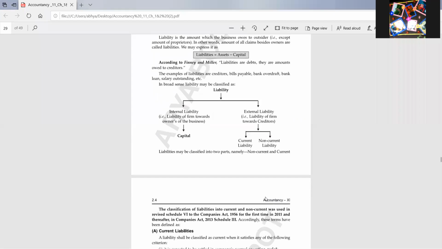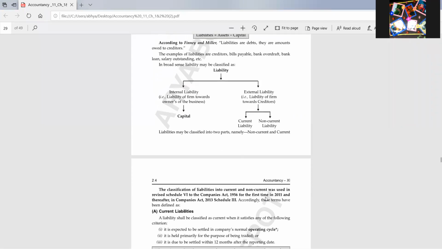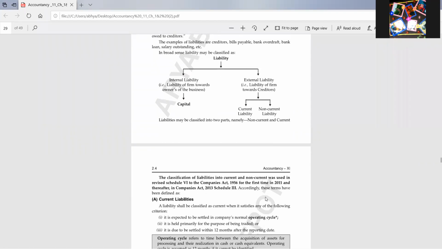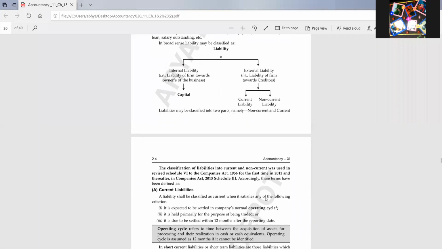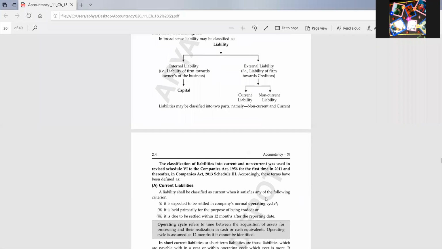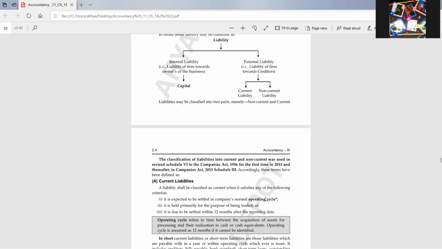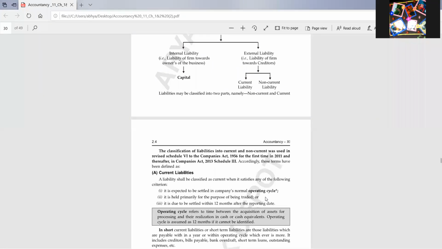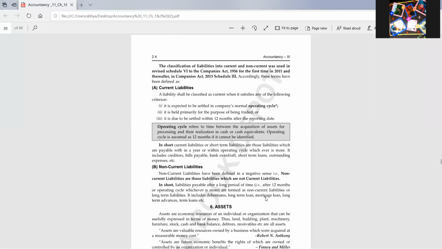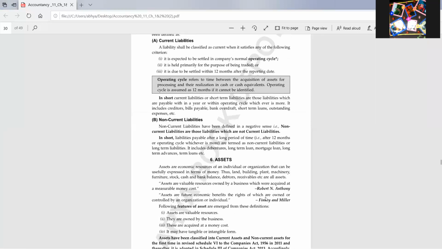Liability is of two types, internal and external. Internal liability means liability of business towards businessman. The example of internal liability is only one, that is capital. External liability means the liability which we need to pay to outsiders, and there are two types: current liability and non-current liability. Current liabilities are those liabilities which we need to pay within a period of 12 months. For example, creditors, bills payable.